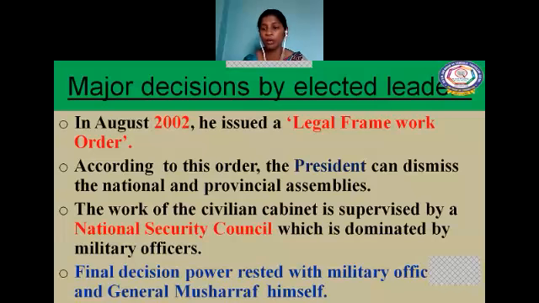So with this story, we can derive one more important feature of democracy: in a democratic form of government, the final decision making power must rest in the hands of the elected leaders. So major decisions by elected leaders is one of the important features of the democratic form of government.